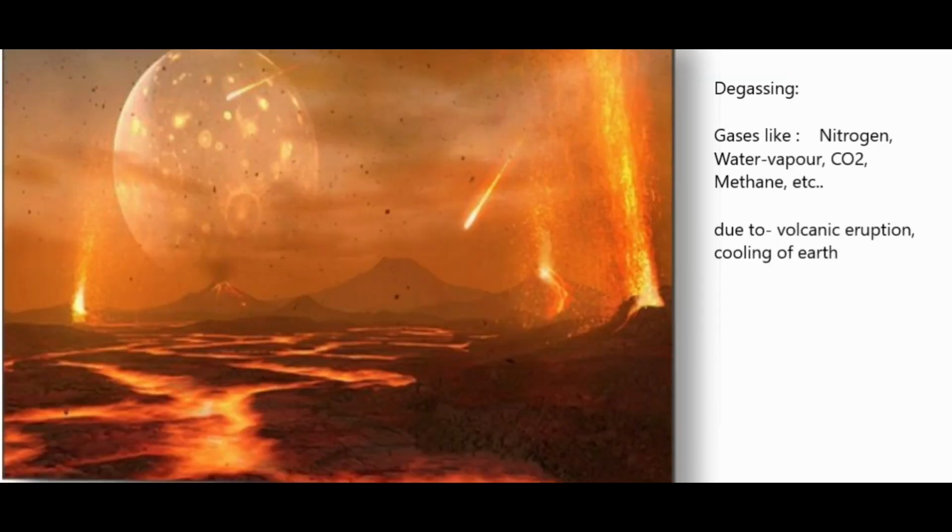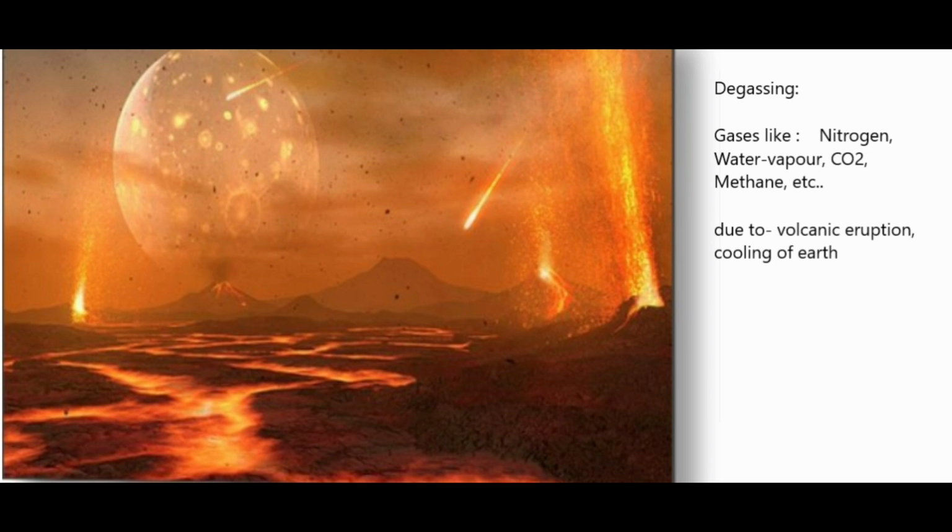Now in second stage what happened कि as the time elapsed, जैसे जैसे time pass होने लगा temperature जो है वो कम कम होने लगा, ठीक है. As the temperature goes down, the gases from the earth's surface keep pumping out. तो कौन कौन से gases आए, जैसे for example nitrogen, water vapor, carbon dioxide, methane and etc.